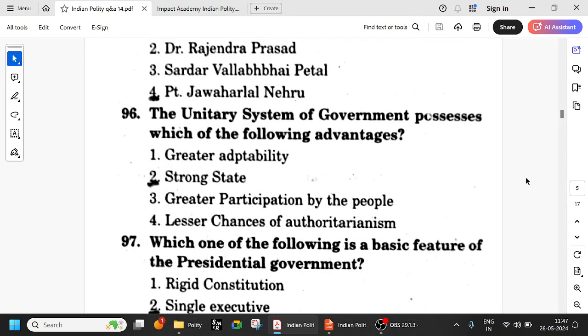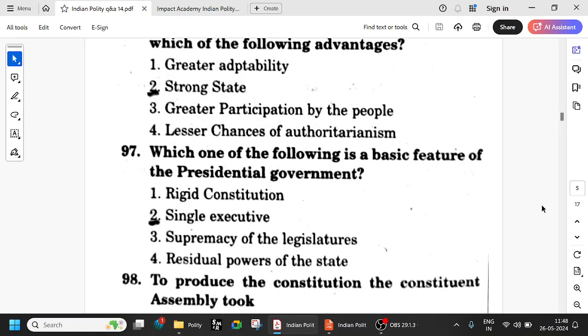The unitary system of government possesses which of the following advantages? Unitary system means strong center, so strong state. State here means strong central government, not the states. State is basically the government. There won't be greater adaptability, greater participation by people, or lesser chances of authoritarianism. All this is no. There is more chance of authoritarianism when you have a strong unitary system. So unitary system of government means strong state, that is, a strong government.